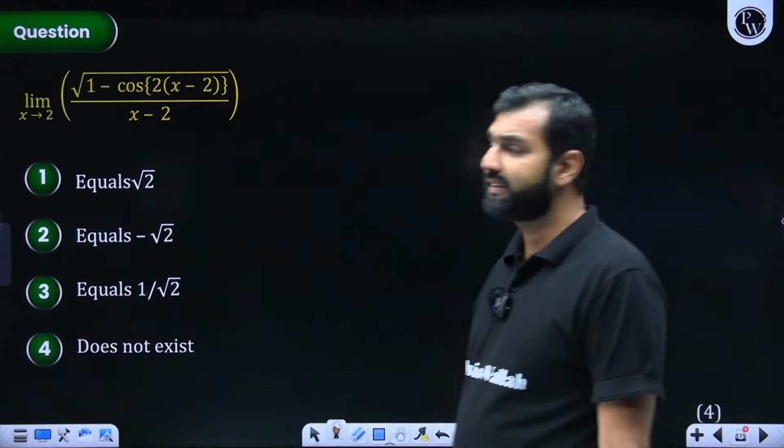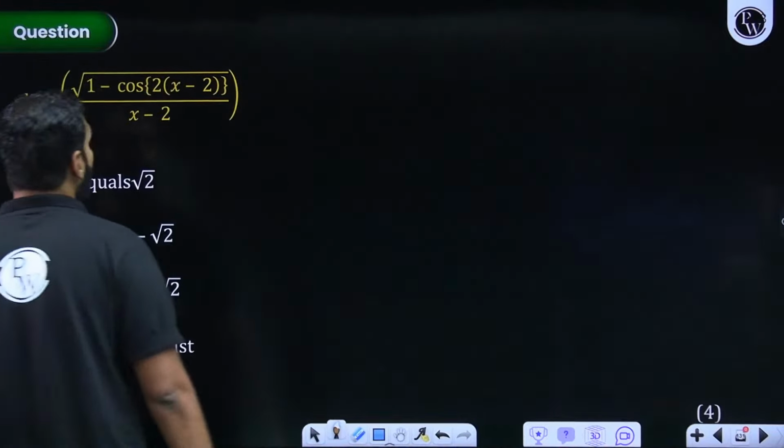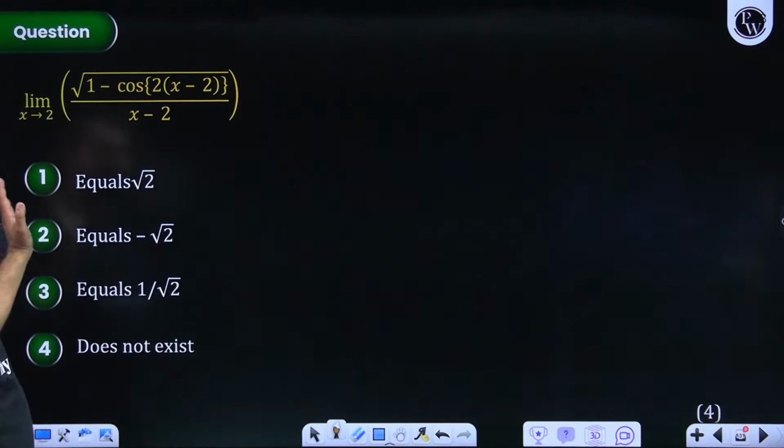Can you help me with this question? Can you answer this question? What about this question, students? I hope you all can see this question.